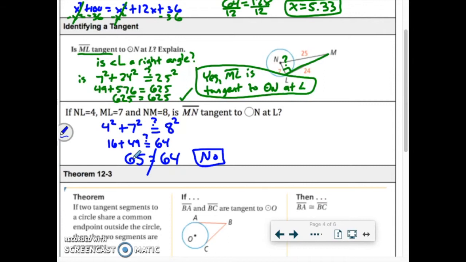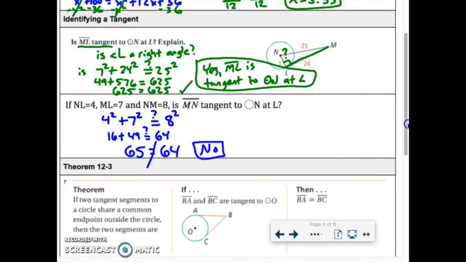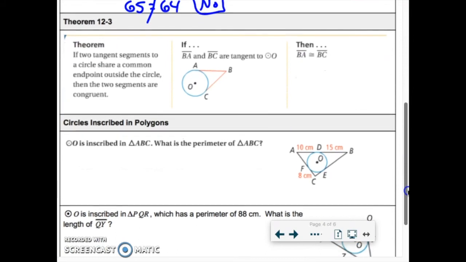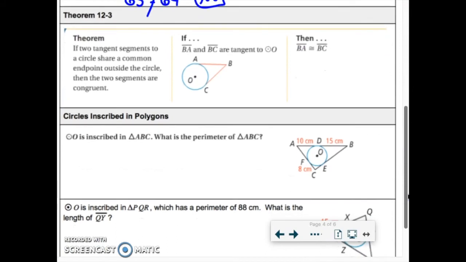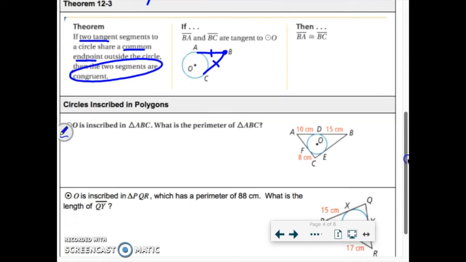Okay, so if you get a question like that, that's what we're looking to do. Okay, last idea here is one last theorem. It says if two tangent segments share a common endpoint, then that means that the two segments are congruent. So if you have two tangents that both start out here at B, the distance from B to A is the same as the distance from B to C. So if you see them start in the same spot outside the circle, that means that they're the same length.